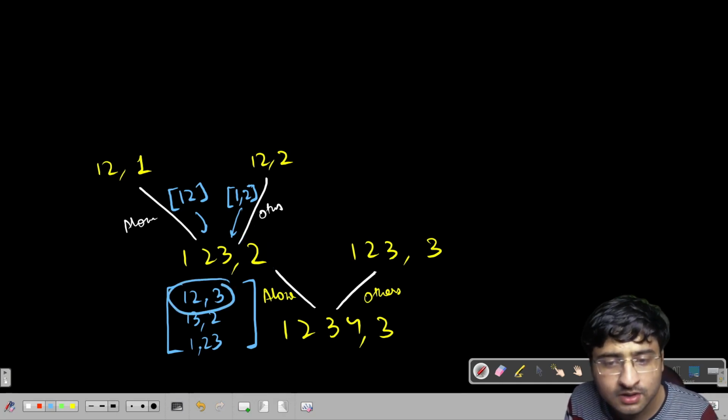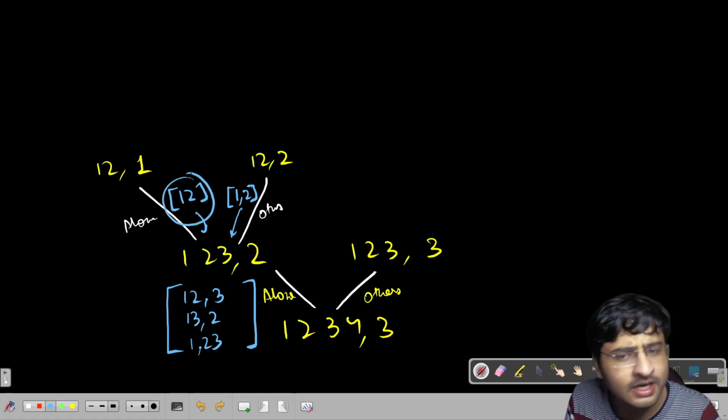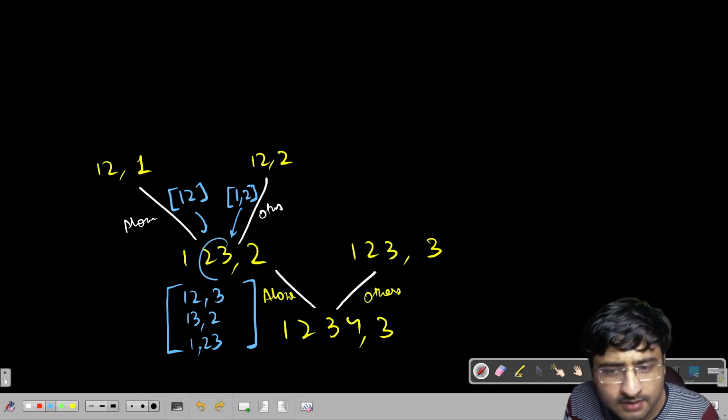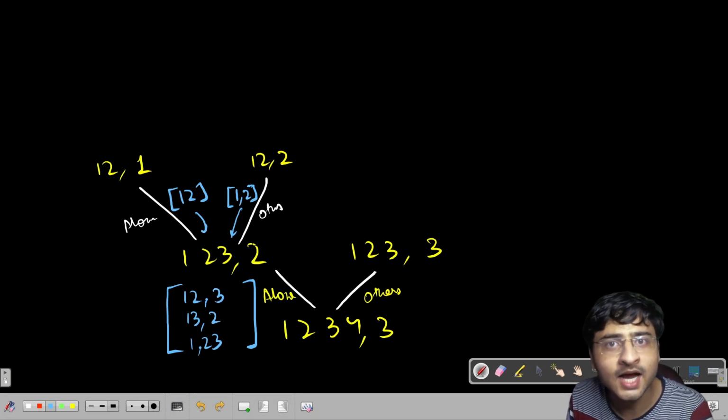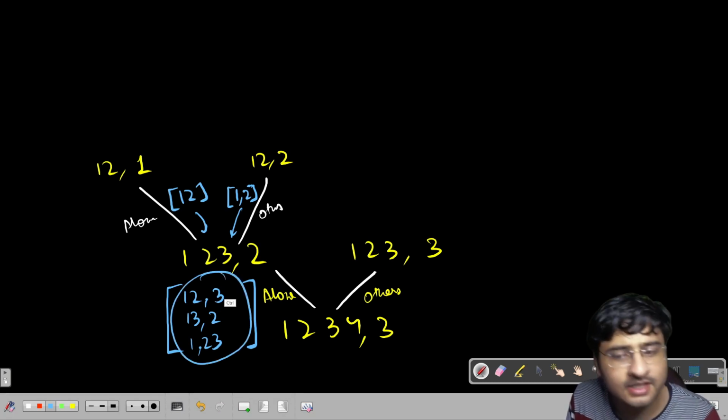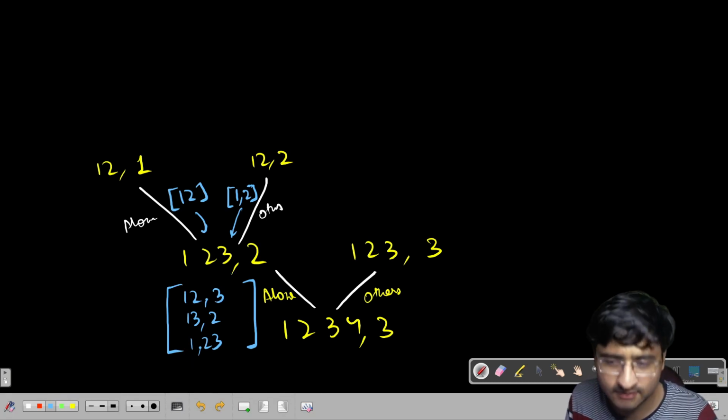When 3 is coming alone, 3 gets added like this only in front of every test case which is coming here. 3 will get joined in front. But here basically, the number of teams which are getting formed, 3 will try to enter them one by one, and for every one of them it will increment a count, right? So this is the case for 3. Don't worry, if it's still not clear, let's explore this approach and it will be more clear.